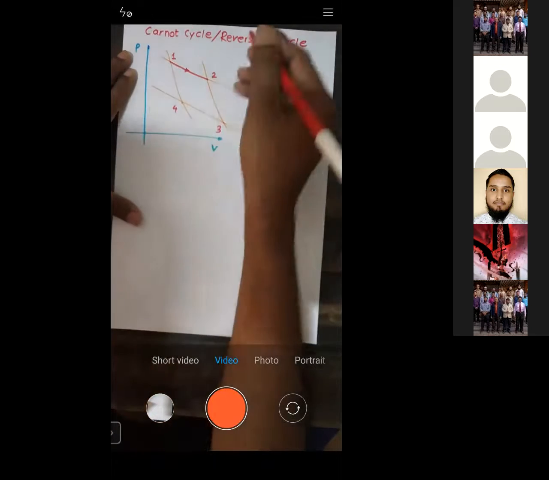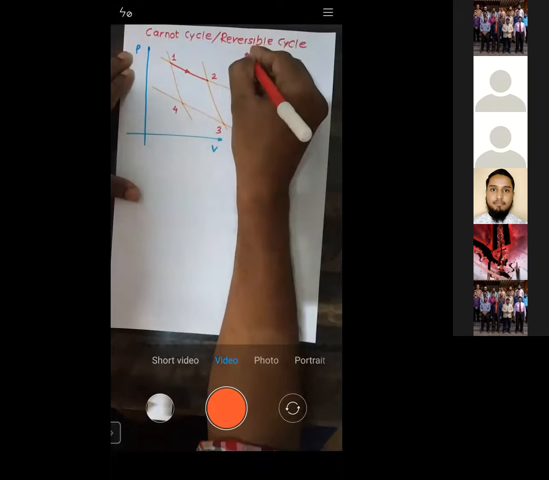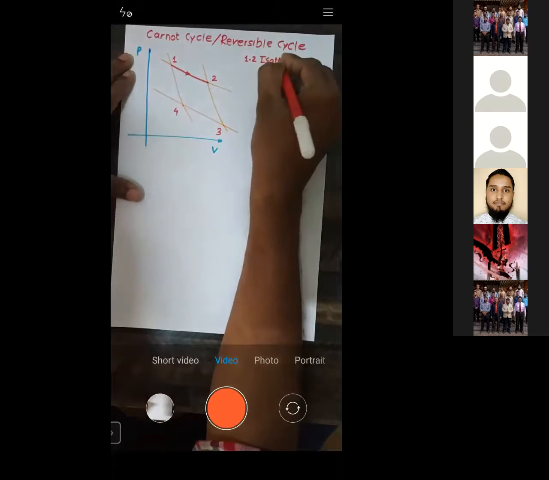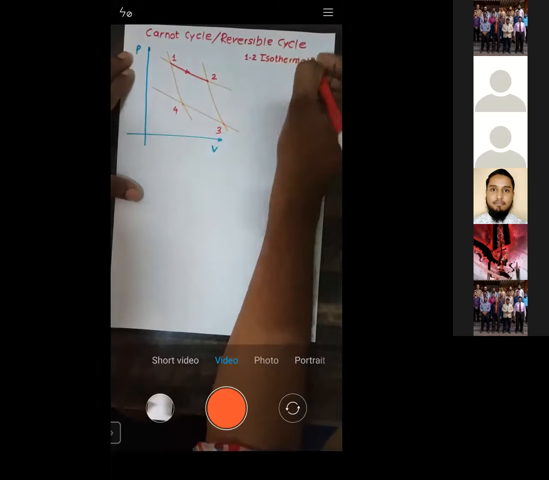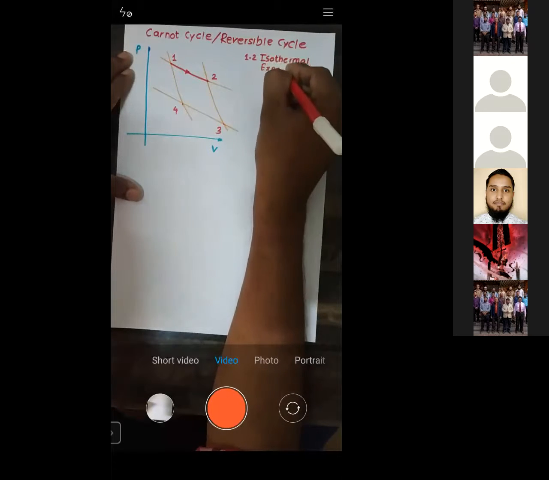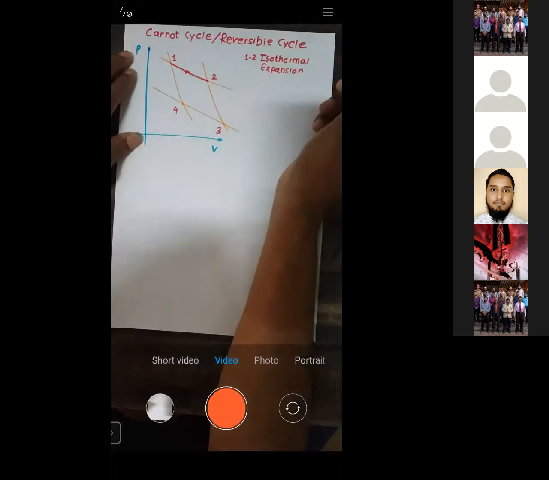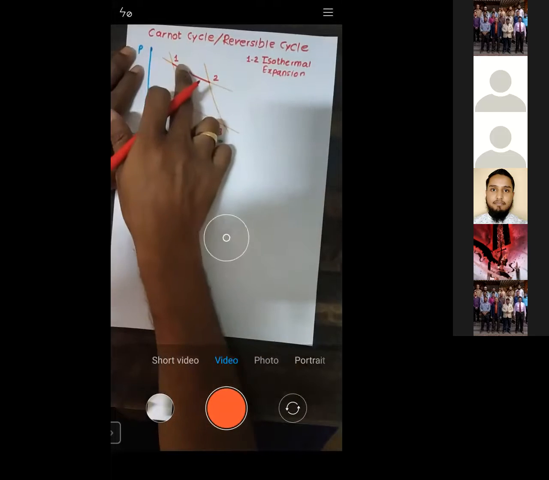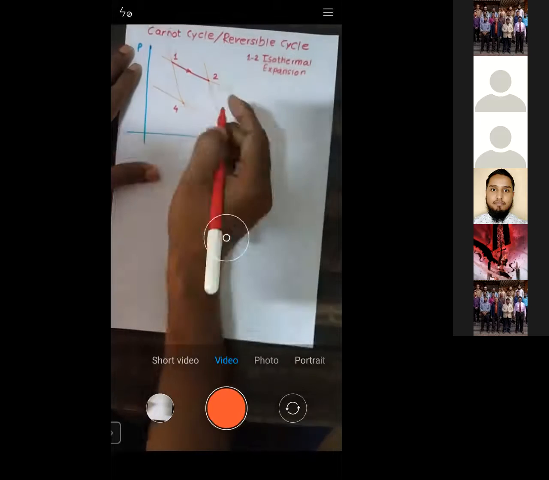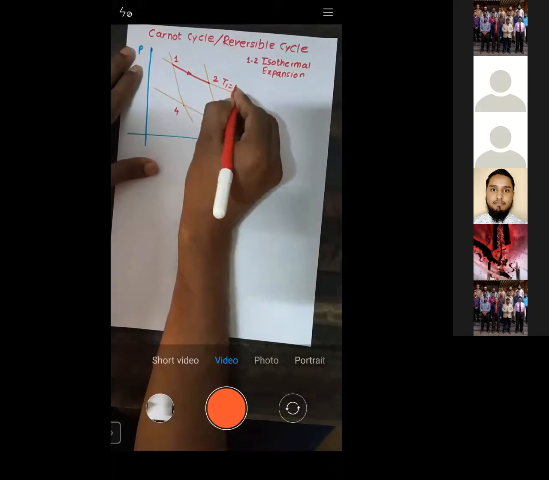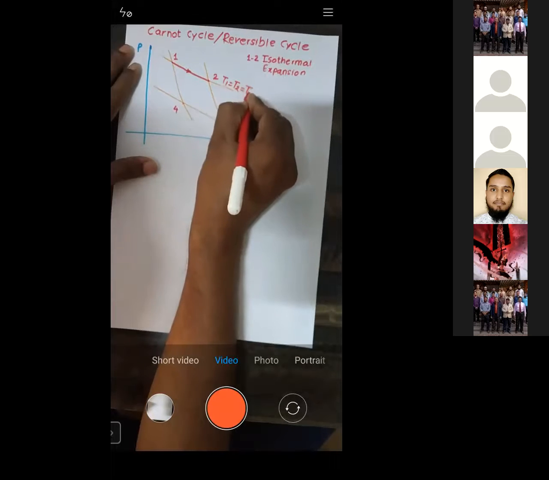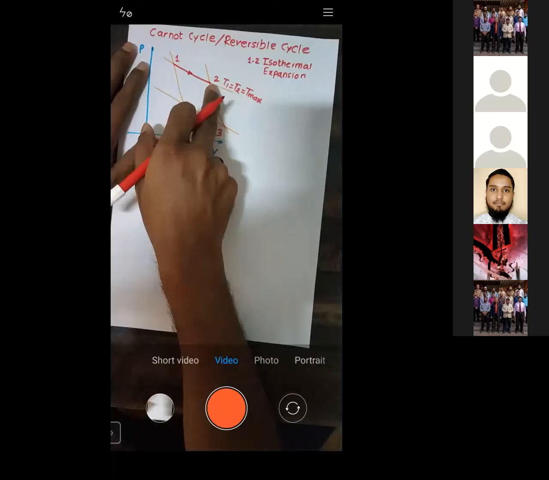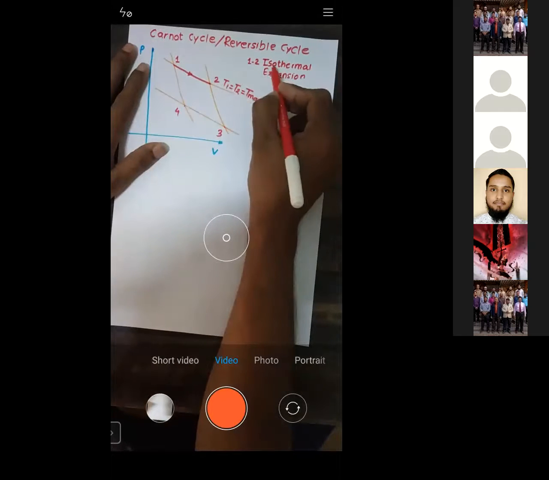I will just write down here, process 1 to 2. It is called isothermal expansion. See, try to understand. What happens during 1 to 2? If you measure the temperature at any point of this line, it is constant. So you will get the value of T1 is equal to T2, and let us call that the maximum temperature. At any point of this line, the temperature is constant, that's why it is called the isothermal process.